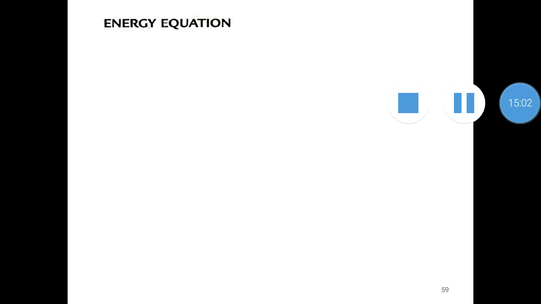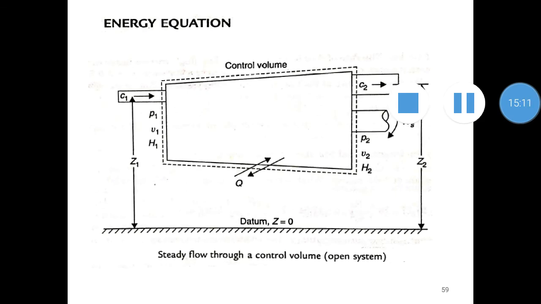Now we are going to another important derivation, the energy equation. For that, we are considering an example of open flow. Here the flow is open flow. We can see a control volume here, and the control volume and the control surface are shown in this figure.